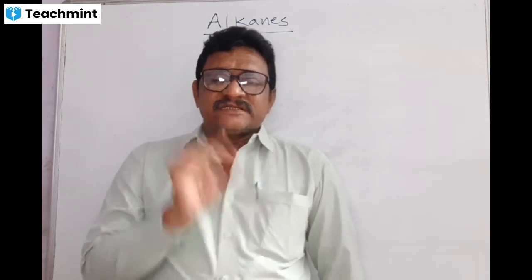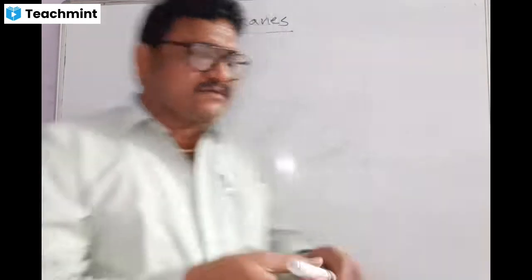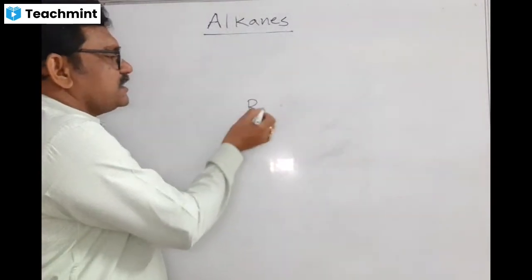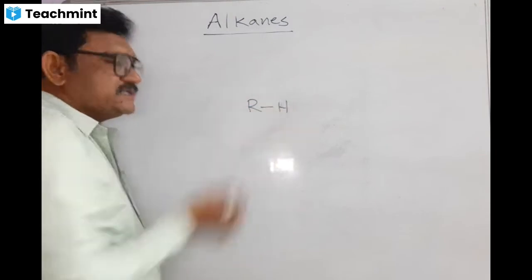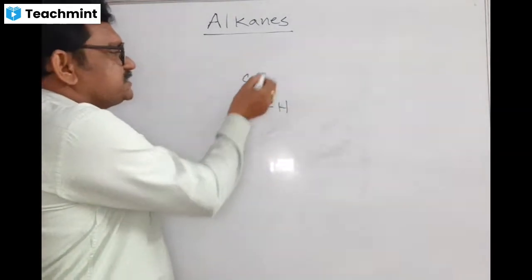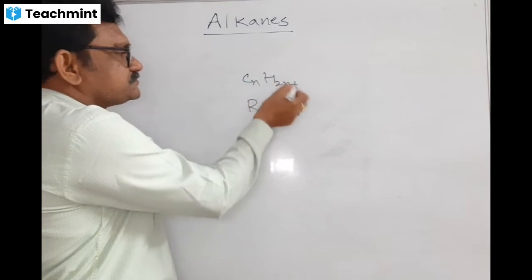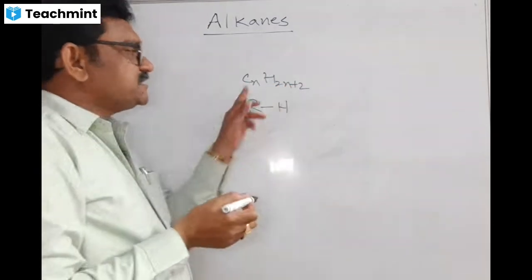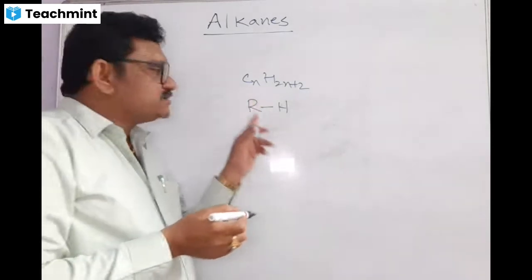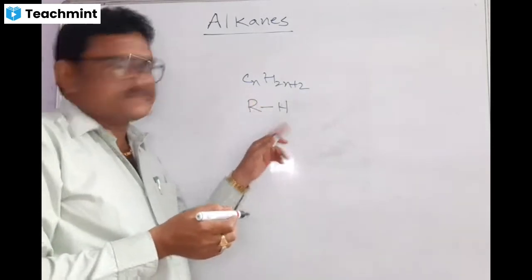For example, the general formula of alkane is CnH2n+2, also R-H.